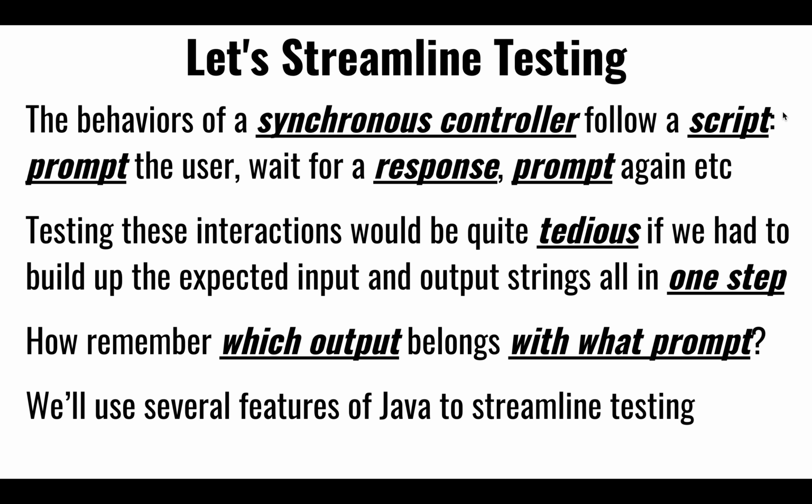So how would we deal with that? Well, first of all, we need to identify that in a synchronous controller, there is a fairly well choreographed conversation between the controller and the human being, or whoever is interacting with this, right?